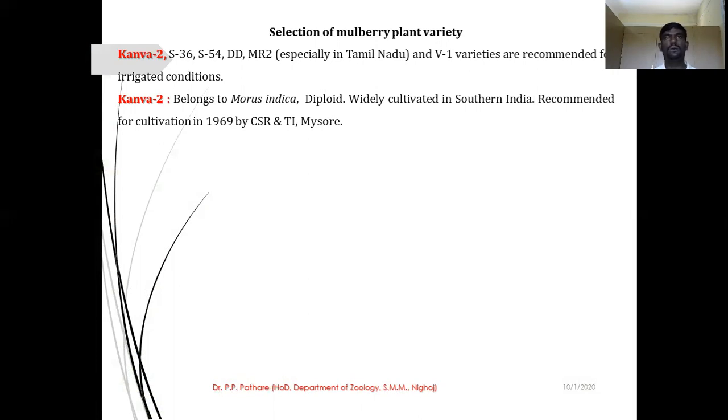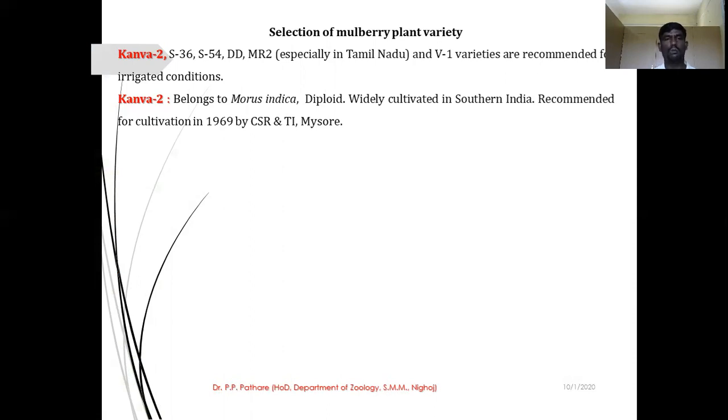And all over Maharashtra, V1 variety is very good because it grows easily in our environmental condition.